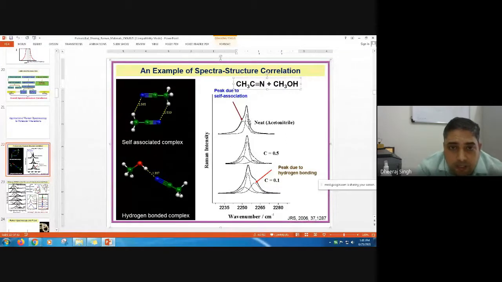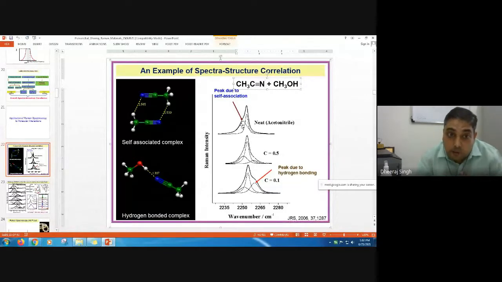Now when we take the Raman spectra and analyze, meaning we decompose this Raman spectral feature, then we have found two peaks. You can see a small asymmetry is observed on the lower wave number side. So generally we can predict why these two peaks are happening. We can conclude that this small peak is coming due to the dimer formation of acetonitrile.